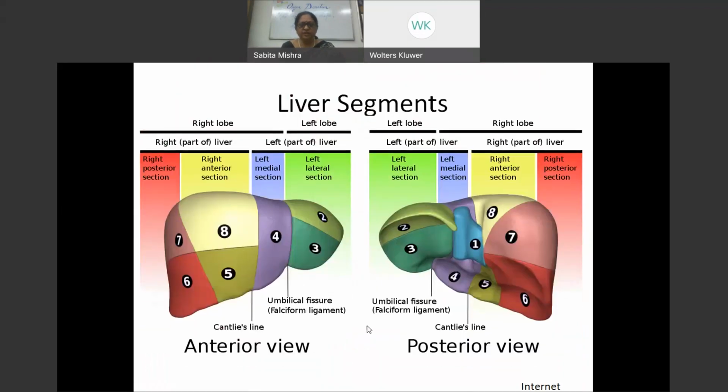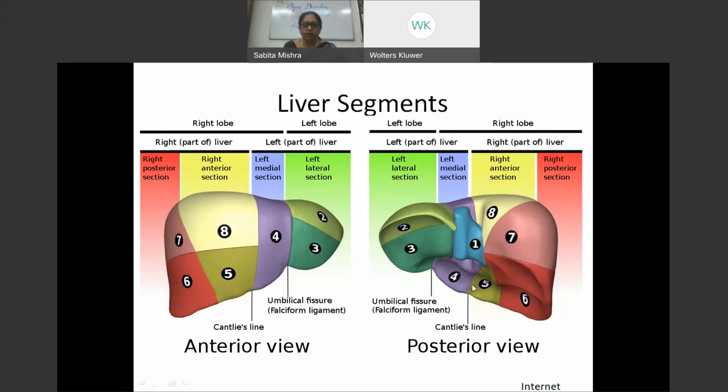And this is a surface projection of the liver showing you the segments, how the left liver has 2, 3, and 4 from the anterior surface, and 5 and 8 on the right lobe, and 6 and 7 on the right lobe. So if we go in a clockwise direction, 2, 3, 4, 5, 6, 7, and 8. And 1 would be somewhere inside. Look at this, near the IVC, the caudate lobe. We can only see it from the posterior surface, not from the anterior or superior surface. So we have 1, 2, 3, 4, 5, 6, 7, 8, all clockwise.